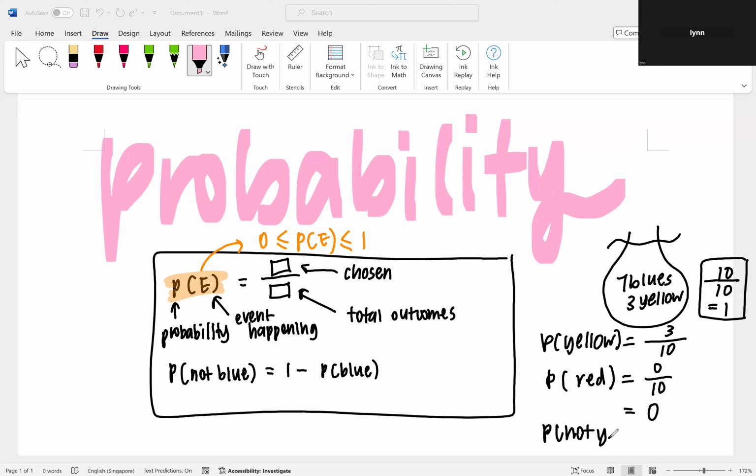Okay, and lastly, I want to go through the probability of not yellow. Remember just now I taught you already? So probability of not yellow means I take the total, which is 1, minus the probability of yellow that I found, which is 3/10. So the answer is 7 out of 10.